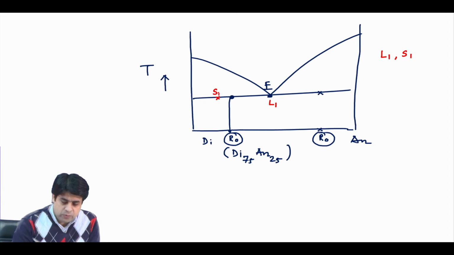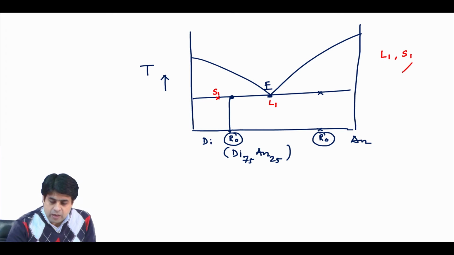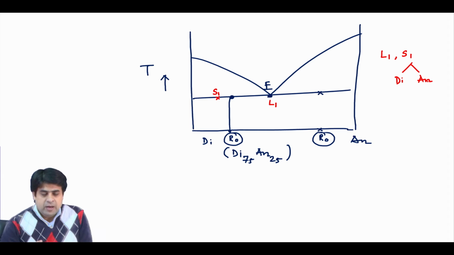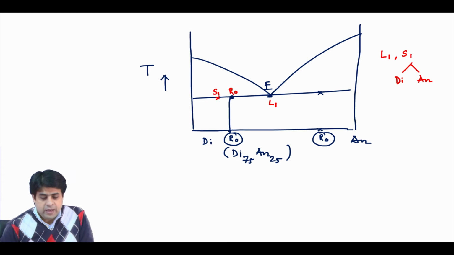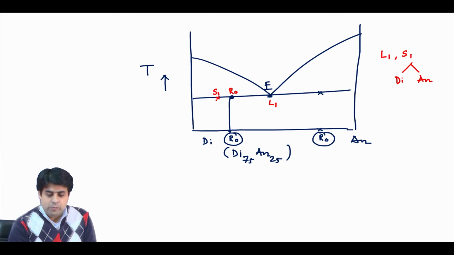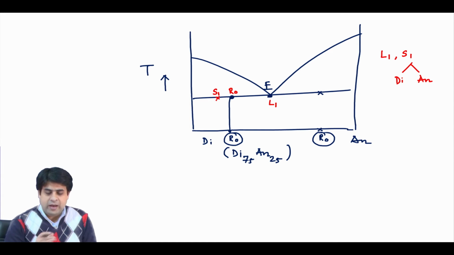So, this is your S1 composition, and at this S1 composition you have basically your diopside and your anorthite. We do not know exactly at which point the S1 will exist, but it is very sure that our bulk composition R0 is here and our liquid composition is somewhere here. So, if we mix a solid and liquid you get an intermediate composition, this bulk composition R0. So, it will be somewhere in between the S1 and L1.